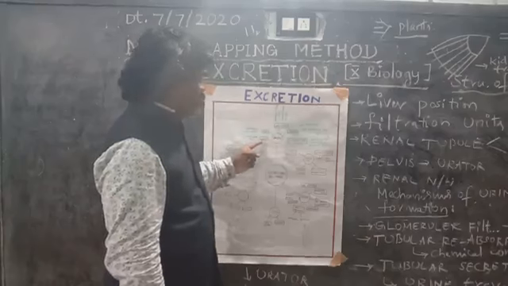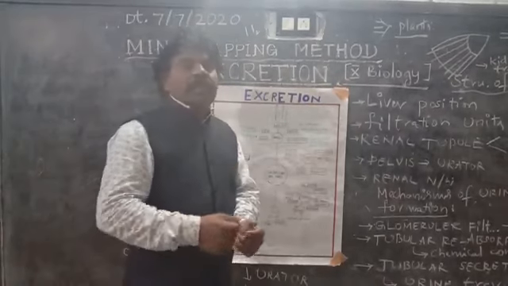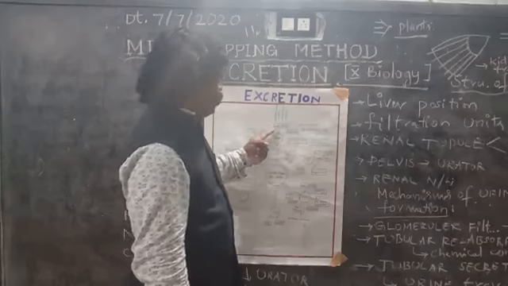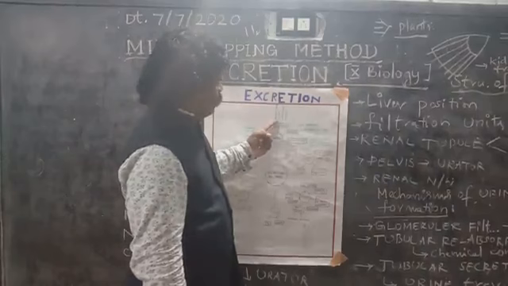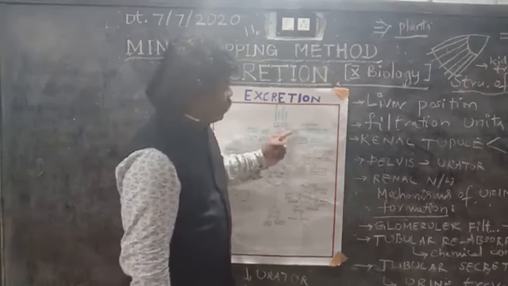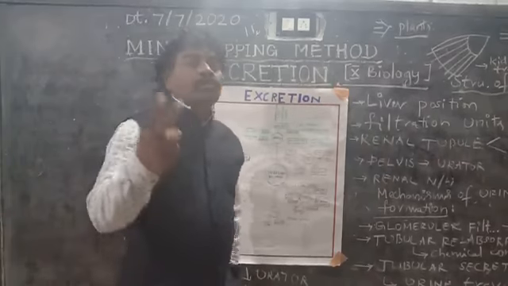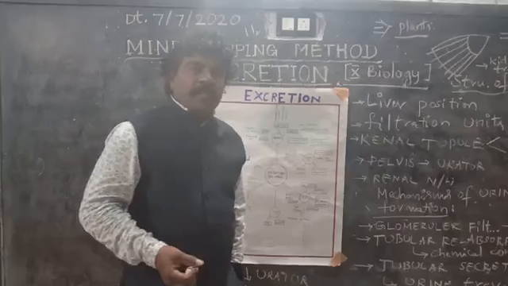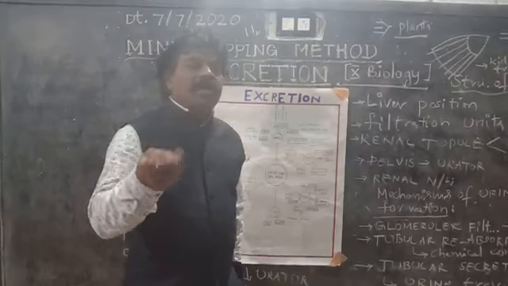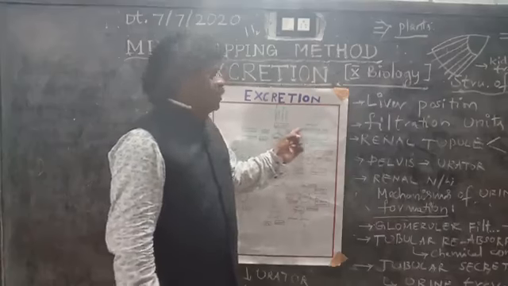Next, water. Water also will be filtered and sent out by the waste system. Next, uric acid. Uric acid will be in the urine along with some other substances. Creatine, urea, metabolism. Metabolism is a process of 2 kinds: first anabolism and next catabolism. Both processes belong to the metabolism of urea.